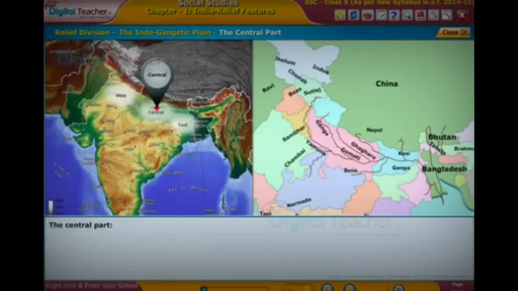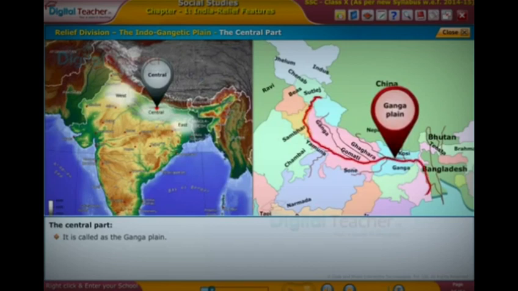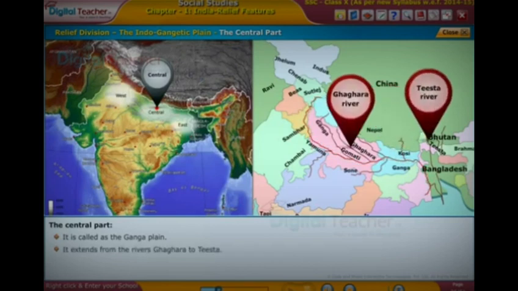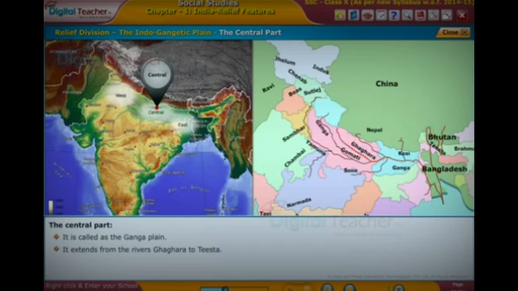Now, the central part, the Ganga river, which forms the Indo-Gangetic plain, the Ganga plain, which irrigates several hectares in our country, from Gagra river to Teesta river. It flows in Bangladesh also.